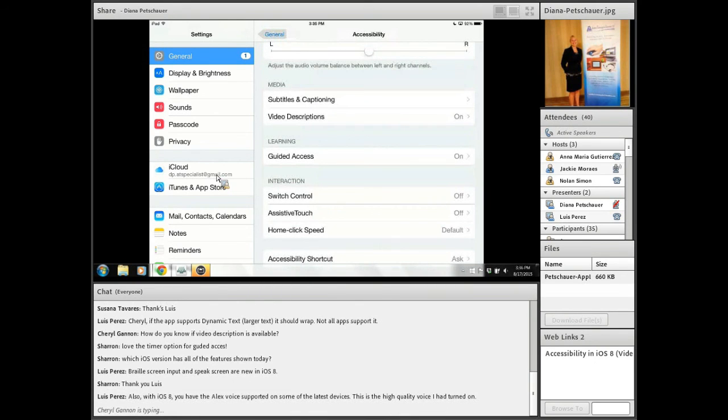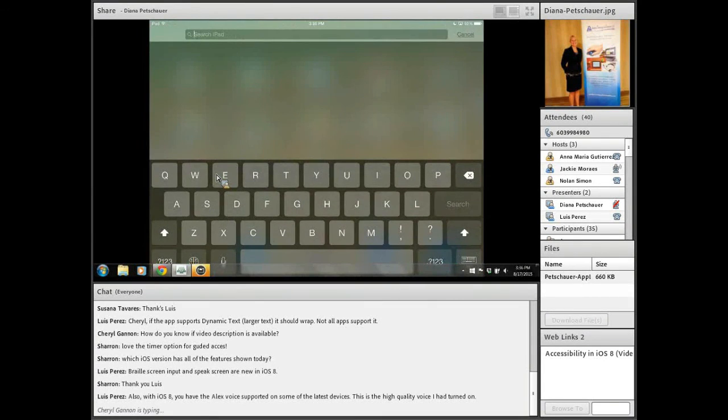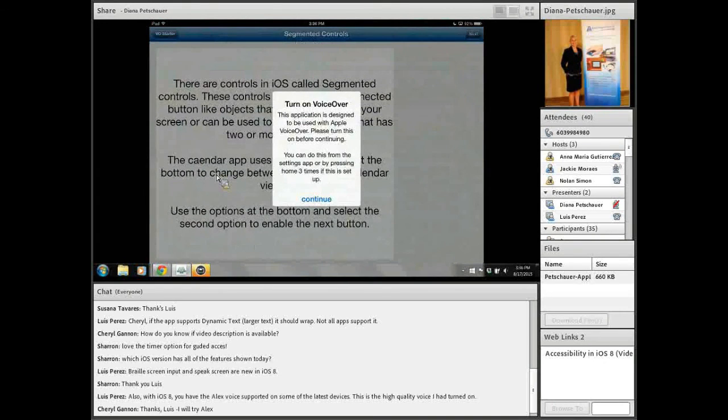A couple of great apps to use if you are learning how to use VoiceOver, or your student is, are VO Starter and VO Tutorial. VO, of course, for VoiceOver, and you can see the second one there says Starter. Both of these are free. They'll walk you through using VoiceOver with VoiceOver on, and you see here it tells you to turn on VoiceOver.